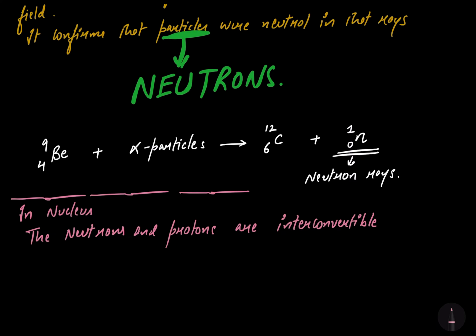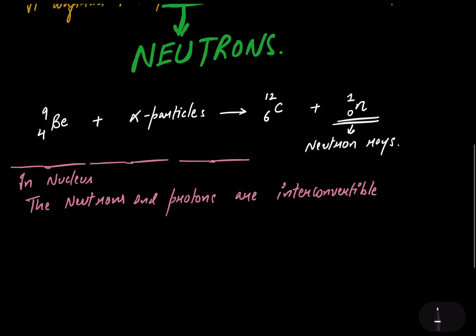So I'm coming to the conclusion. So now we will discuss the final conclusion of the experiment of James Chadwick.